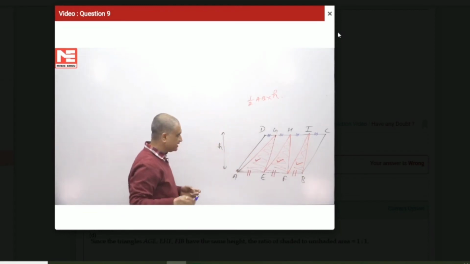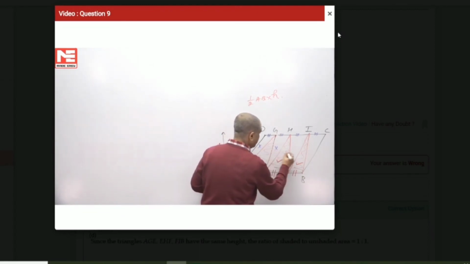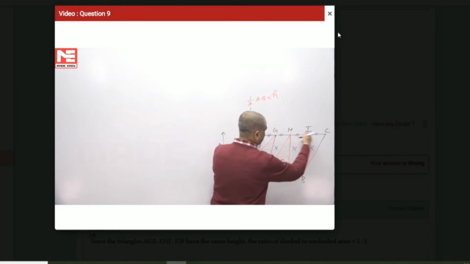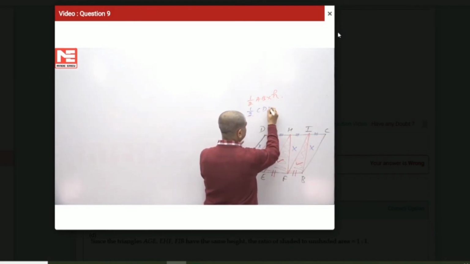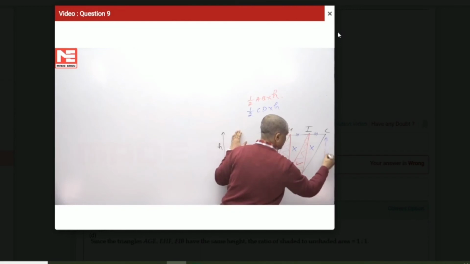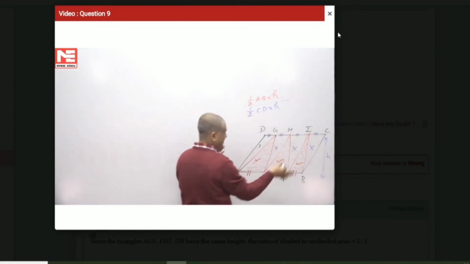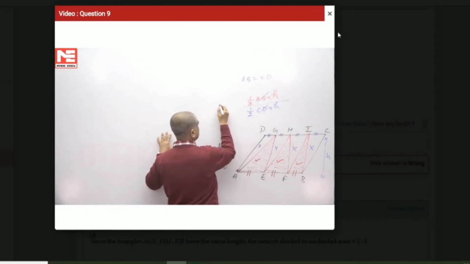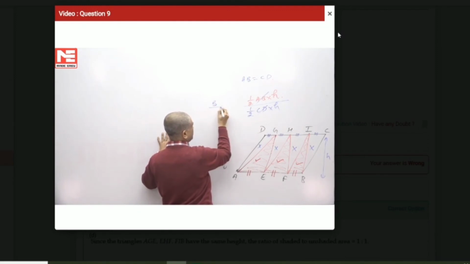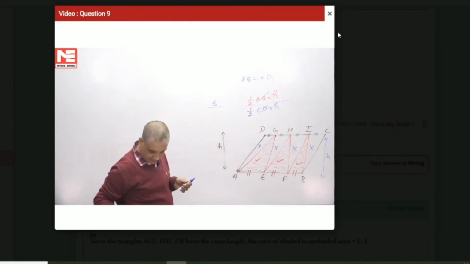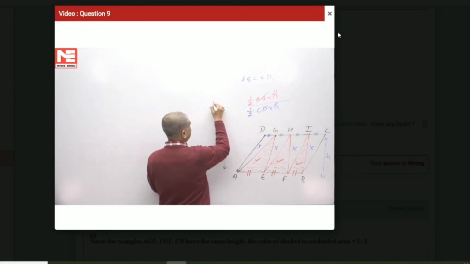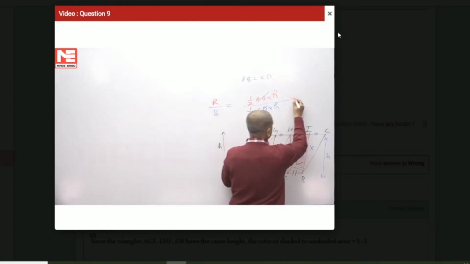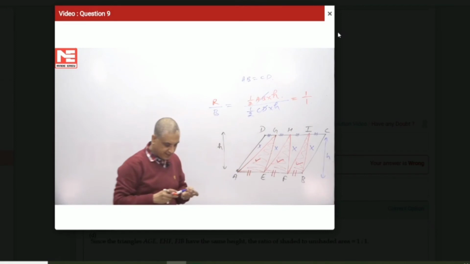And another triangles, the blue triangles, all of them will have the area half the combined side, that is CD, into the perpendicular separation between them, which is equal to H. And we know because it is a parallelogram, AB is equal to CD. So the ratio of the red area, which is the shaded area, and the blue area, which is the unshaded area, will be equal to 1:1, right?